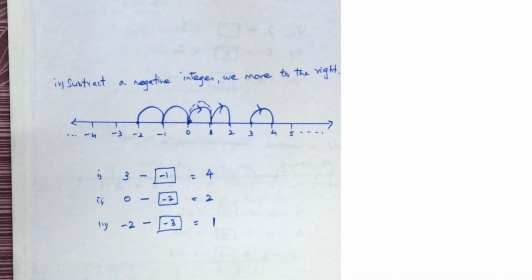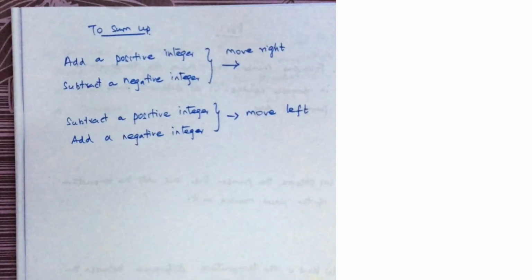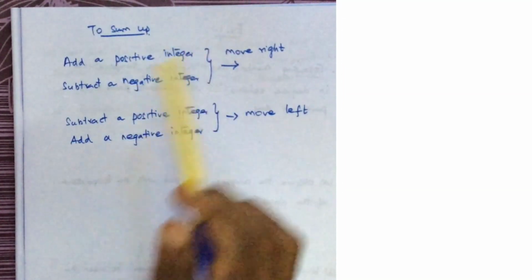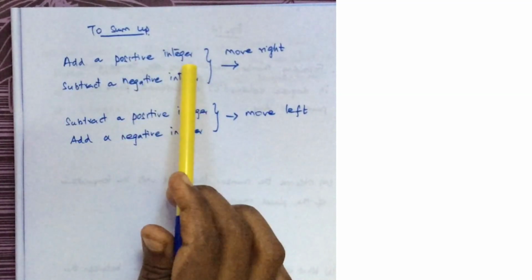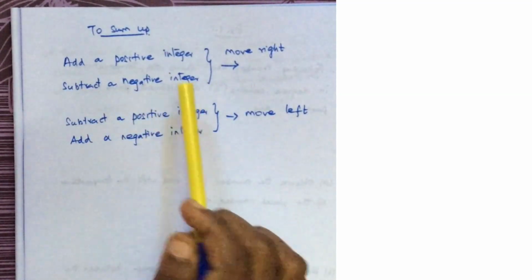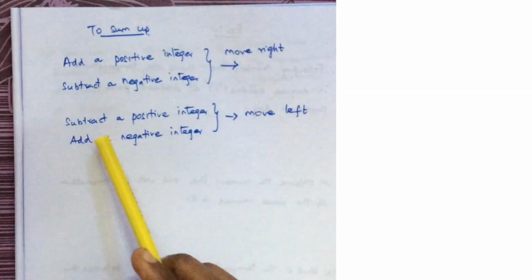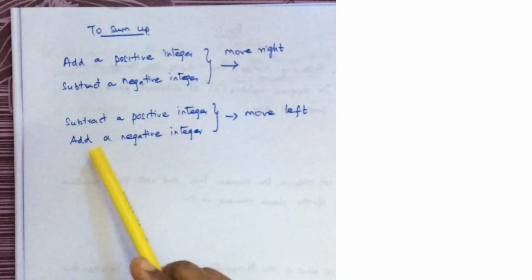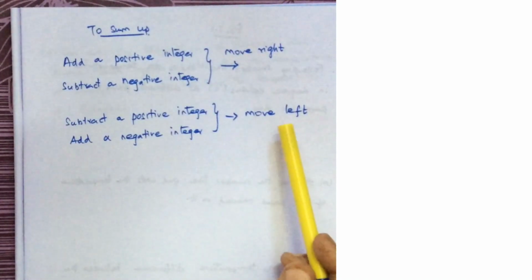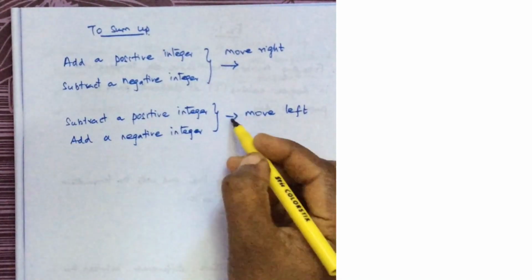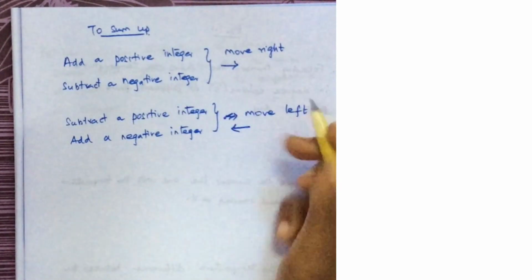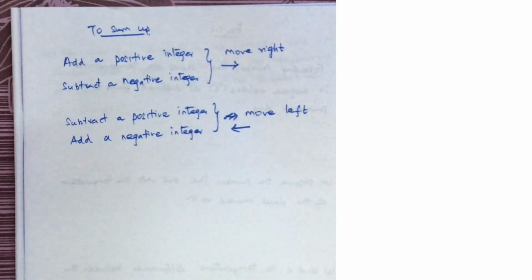Up to now we have seen 4 cases of how to do addition and subtraction of positive and negative integers on a number line. Now to sum up what we have studied, to add a positive integer or to subtract a negative integer, in both these cases we have to move right on a number line. To subtract a positive integer or to add a negative integer, we have to move left on the number line. Okay, we will see a few examples.